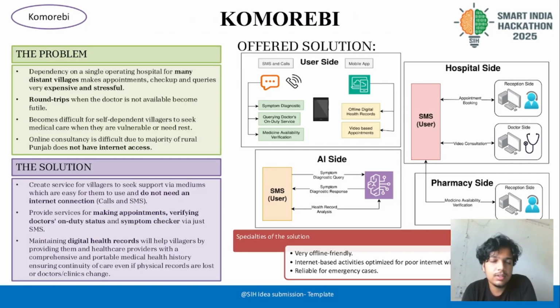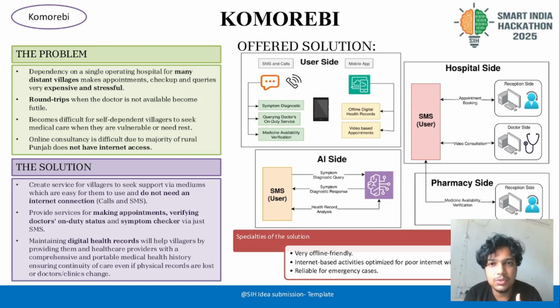First, let's discuss the problem. There is a district called Nabha. There is a hospital over there, but it is a dependency for many villages, over 150 villages. Many people have to rely on that, and it becomes an issue when there are doctors not available.